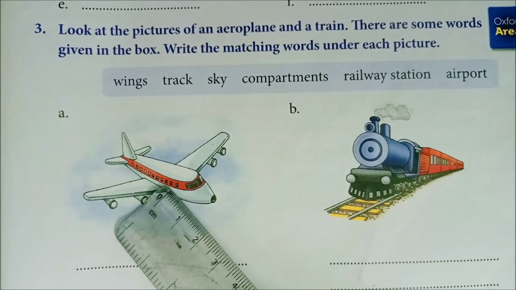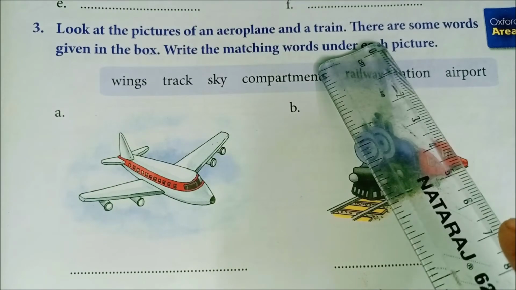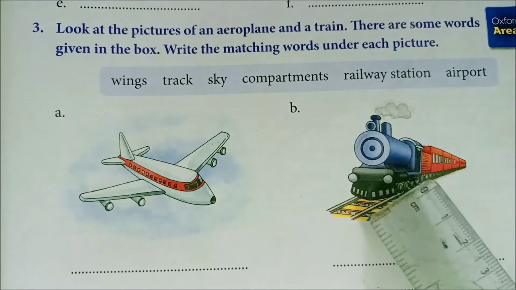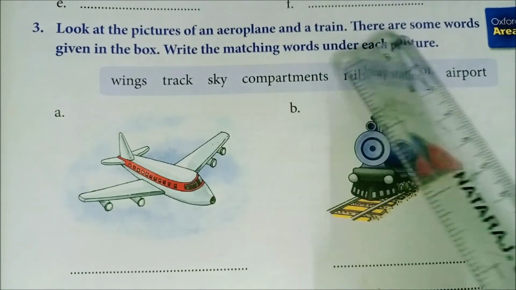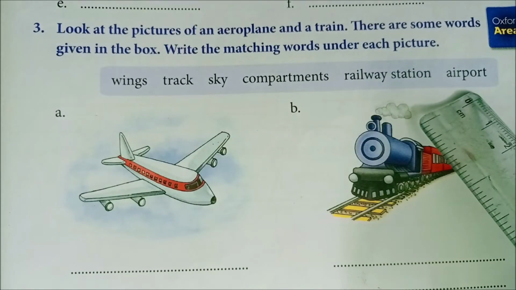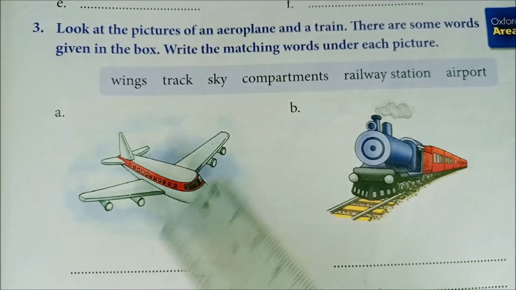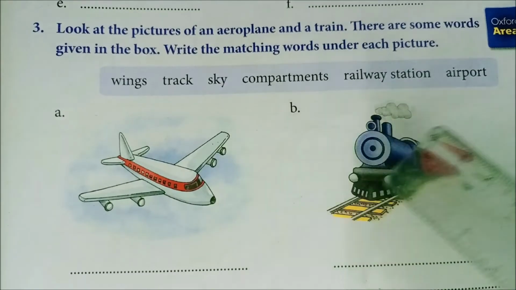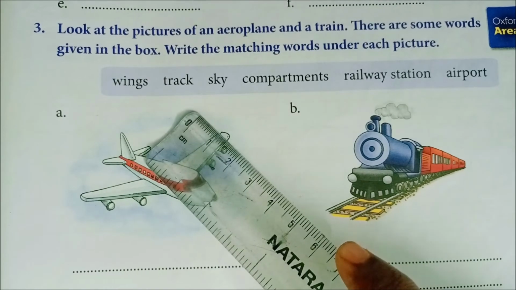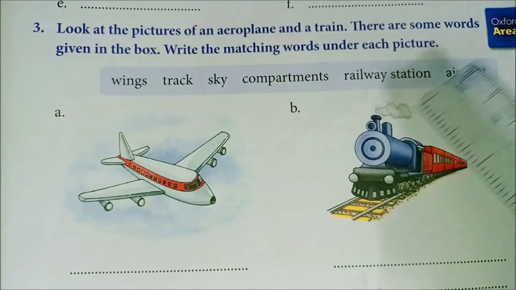Now look at the given 2 pictures. Look at the picture of an aeroplane and a train. So what is this? It is an aeroplane. What is this? It is a train. So there are some words given in the box. So look at the given words in the box. Write the matching words under each picture. You have to write the matching words under aeroplane and train. So look at the words: wings, track, sky, compartments, railway station, airport.